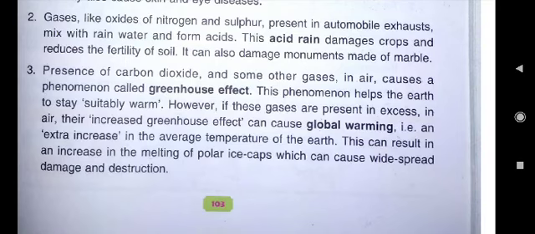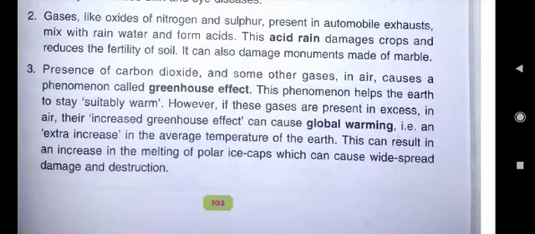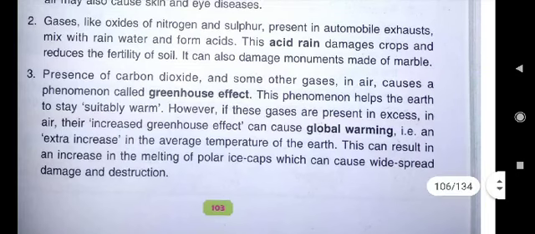Taj Mahal is made of marble. In social science you must have read that automobiles or vehicles are not allowed to ply near Taj Mahal. Why? Because the smoke which will come out from these vehicles will fade the beauty of white marble of Taj Mahal.